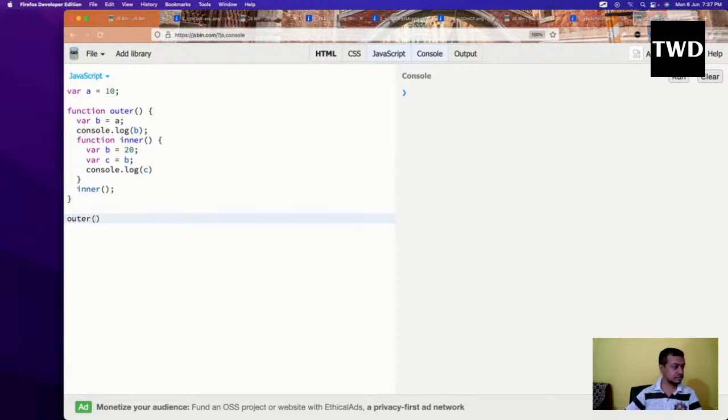and outer here. If you run it, what will come? So b is getting the value of 10 and c is getting the value of 20. But I have done b equal to a, so 10 is there, but why do I get something like this? So let us understand that.